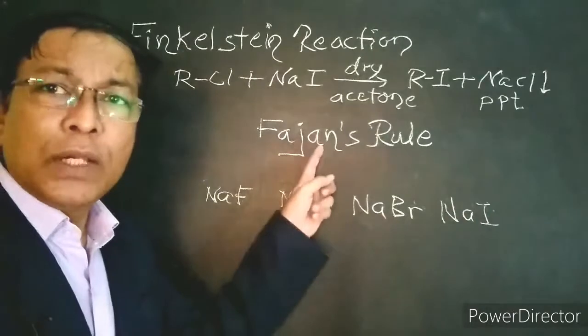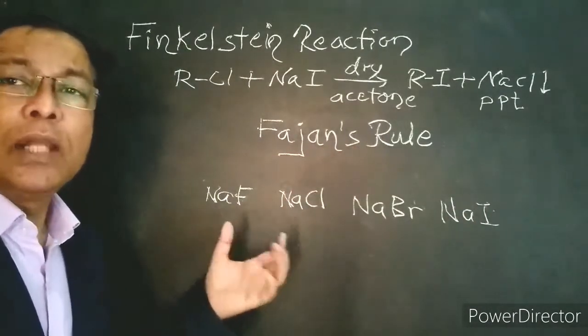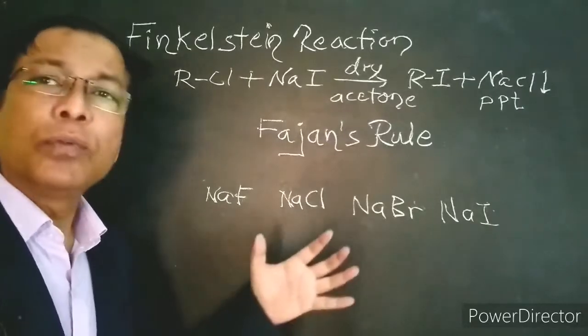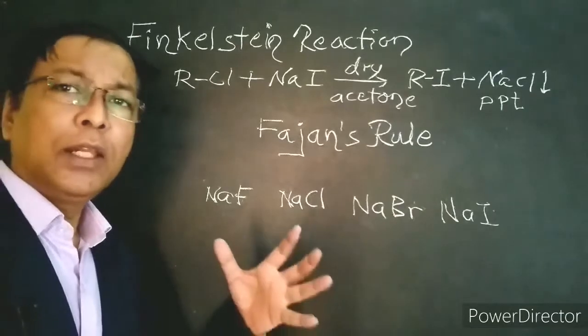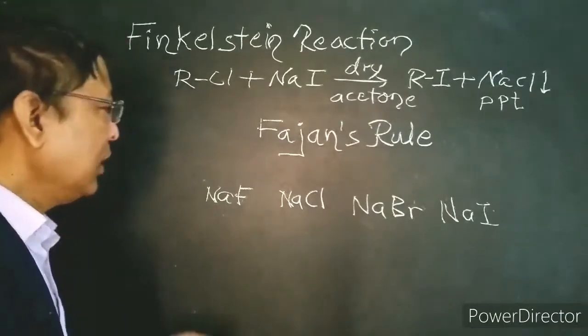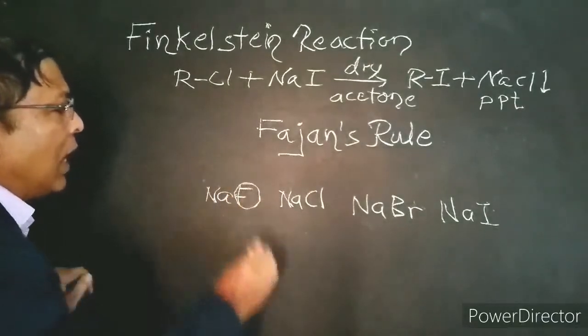According to Fajans rule, the smaller the size of the cation and the larger the size of the anion, the more it increases the covalent character in the molecule. Now let us compare the size of the halogen atom.